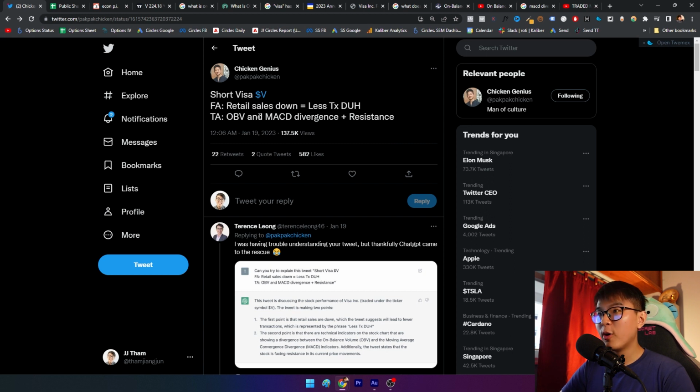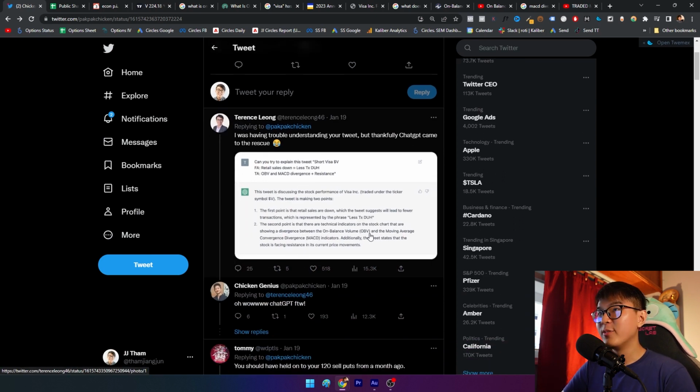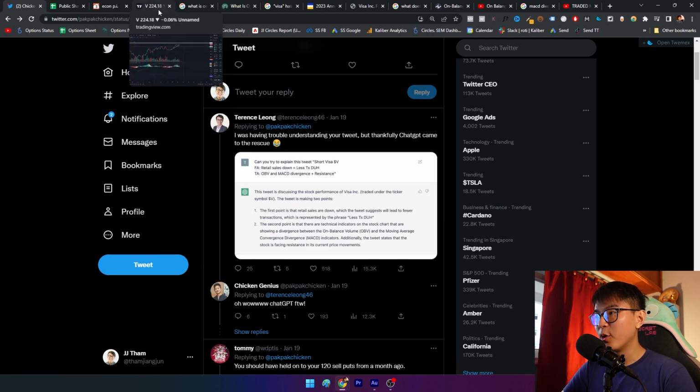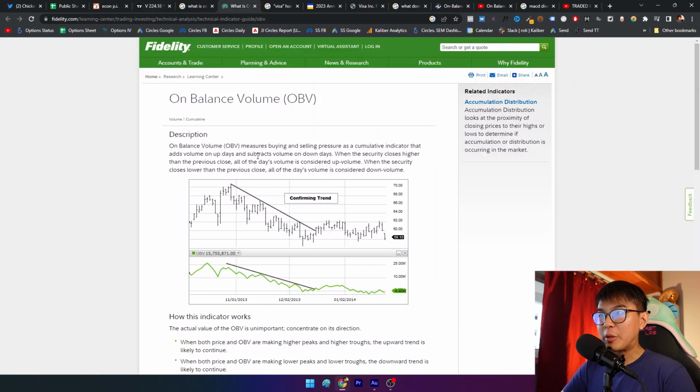I'll just be going through what OBV and MACD divergence plus resistance mean, in an attempt to understand his thought process. OBV here, as shown in this ChatGPT answer, is on balance volume. At first, I have no idea what on balance volume means. If you go to TradingView, you'll see this indicator which means OBV. The technical description of OBV is this.